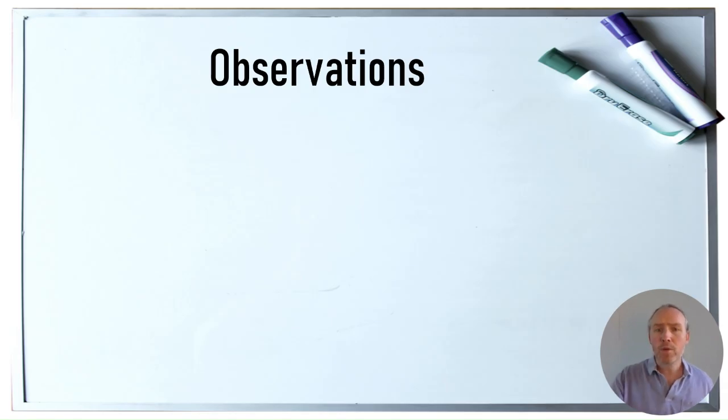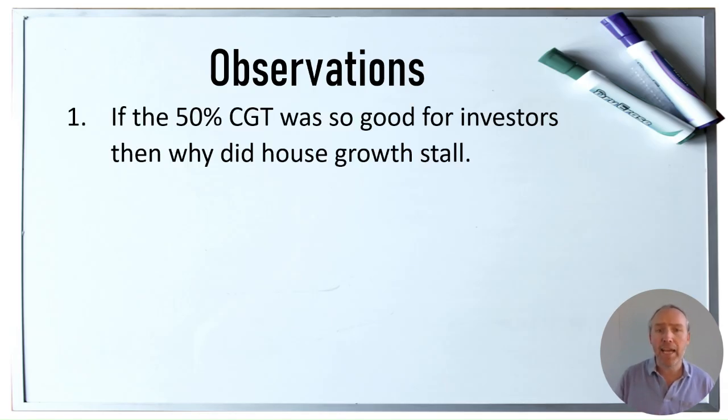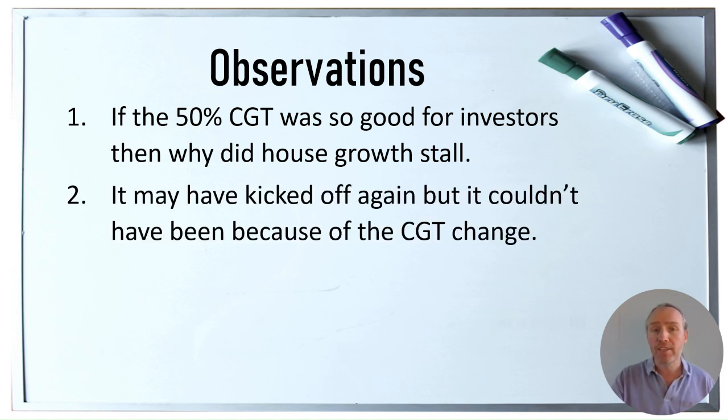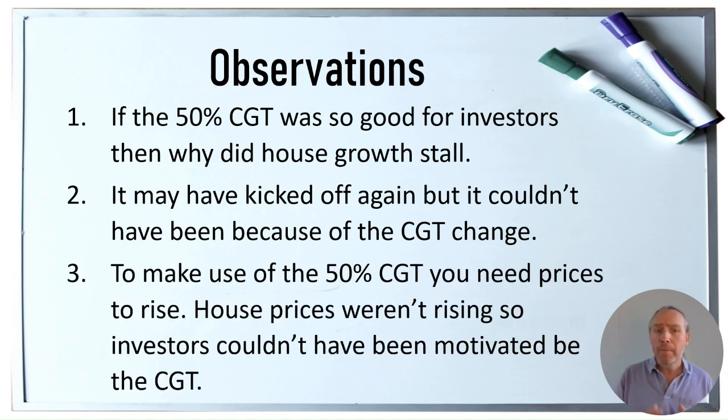It leaves some really good questions. If the 50% capital gains tax was so good for investors, why did house price growth initially stall? It may have kicked off again, but it couldn't have been because of that 50% change. Because to make use of capital gains, you need house prices to rise. But house prices weren't actually rising to make use of that gain.